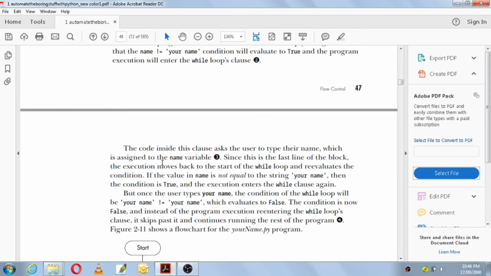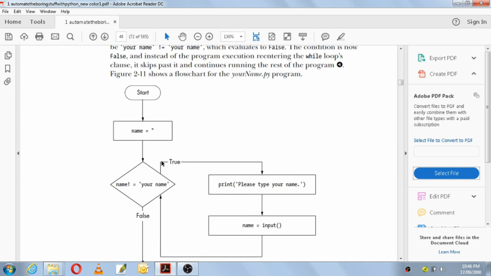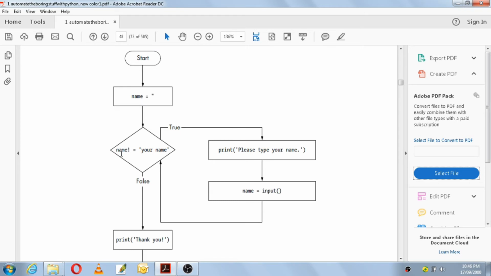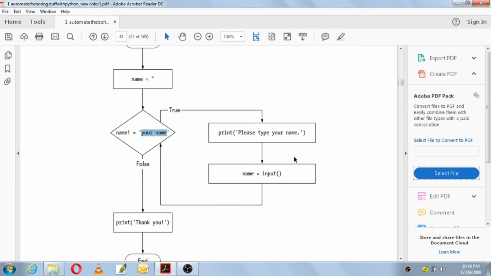You can see here the flowchart. Start, name is equal to an empty string, and name is not equal to your name. True, because name is an empty string and this is your name. If it is true, print "please type your name", and then who will help you to take the name? It is input. Then again you will give a new name.